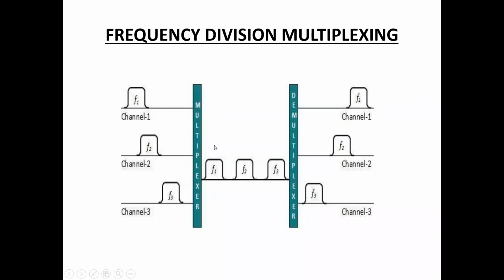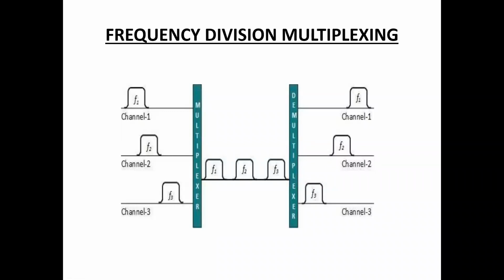Suppose user 1 has to send data over a frequency range of F1 on the channel. Next, user 2 has to send in the frequency range of F2 through the same channel, and F3. Next, user 3 has to send the data in the frequency range of F3 on the same channel. Channel 1, channel 2, and channel 3 are combined into the single channel, and this single channel is dedicated to users based on frequencies.